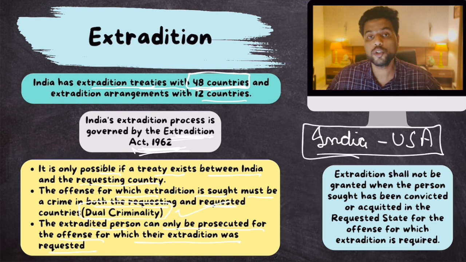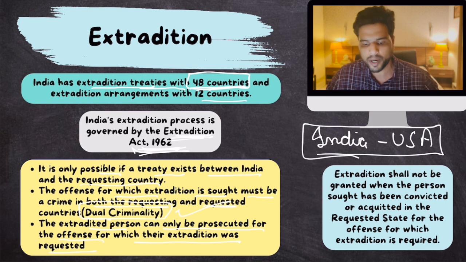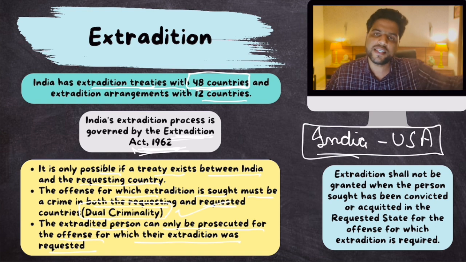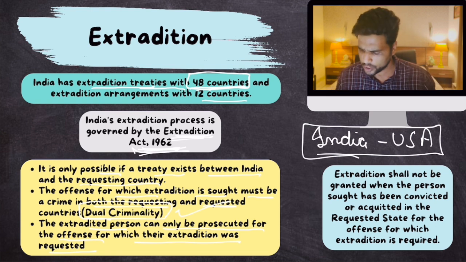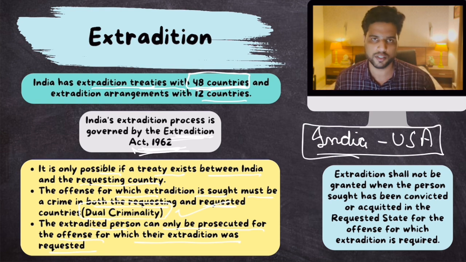So, let's suppose Tahavvur Rana is being prosecuted for terrorism charges in India. Now, Tahavvur Rana is also being prosecuted for terrorism charges in USA. And USA has given punishment, has found him guilty or acquitted him. If the US court has already heard about that, well then India cannot request that person. You understand my point? So, if USA is already hearing a case with respect to that crime, then India cannot request that. Clear? That's it. So, that's all you need to know as far as extradition is concerned.